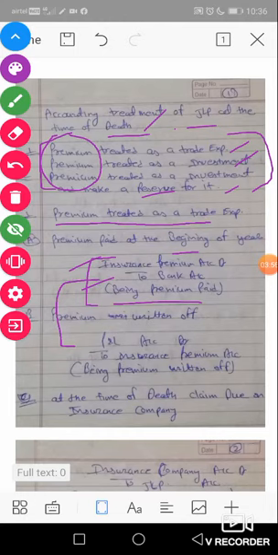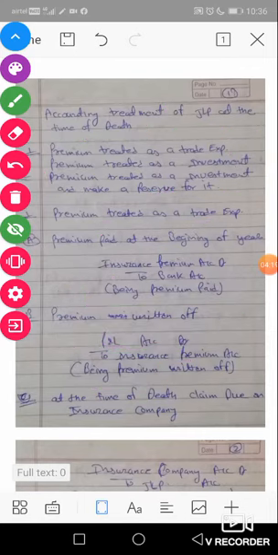The next entry is at the end of the financial year. The premium treated as a trade expense is transferred to the P&L account. The entry is P&L account DR to insurance premium, being premium written off. We paid and wrote off our premium.